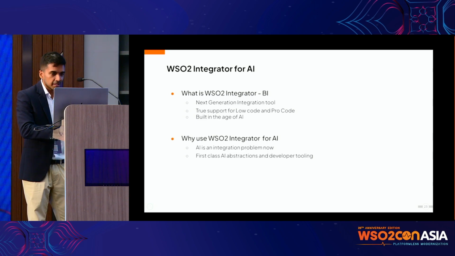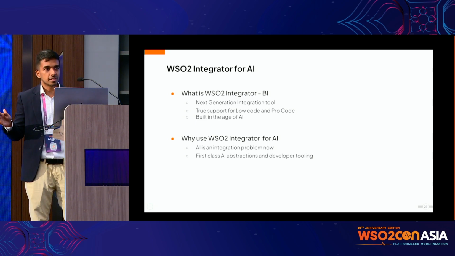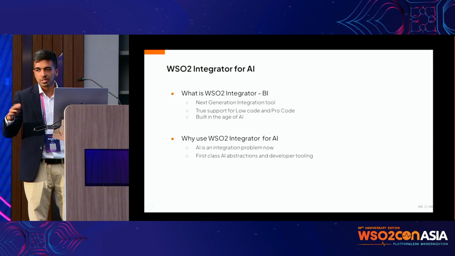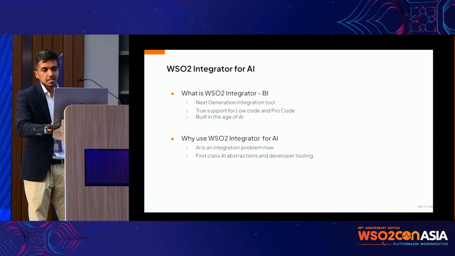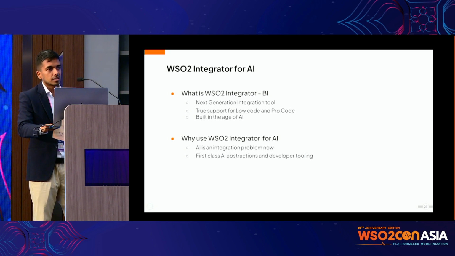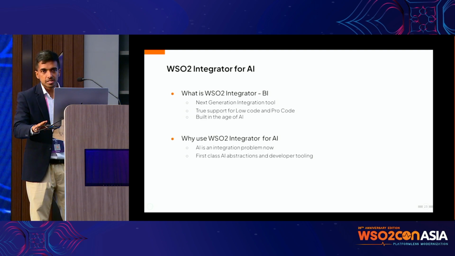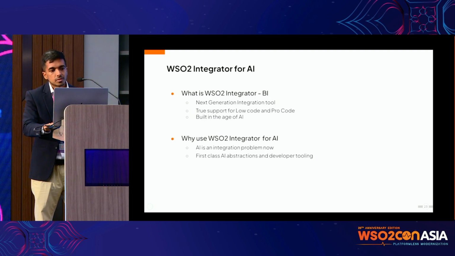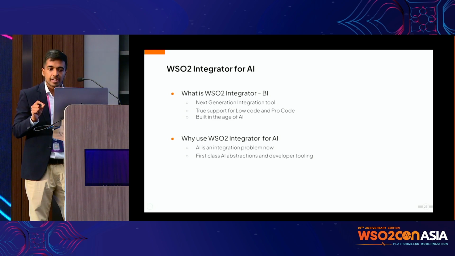We have that capability, and then we have the capability for you guys to build AI applications for your enterprise use cases using BI as well, right? That is one of the key areas that we are focusing on in the product development.